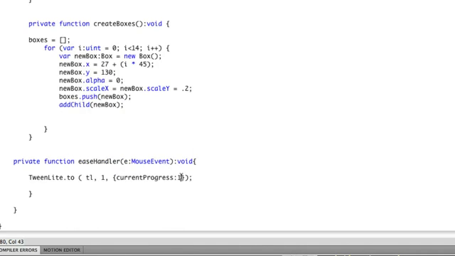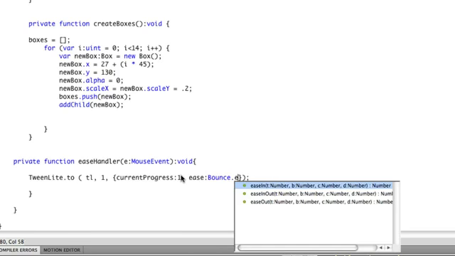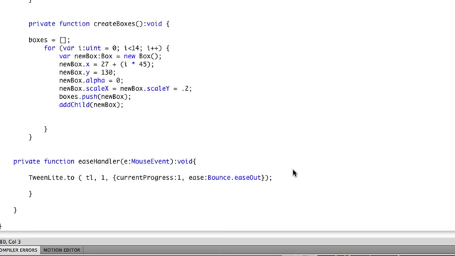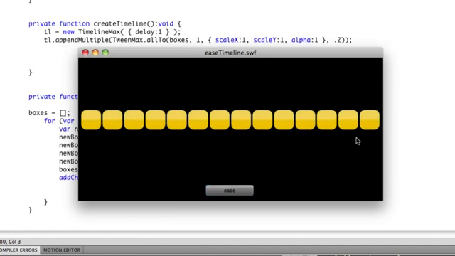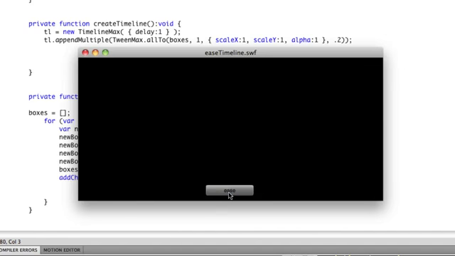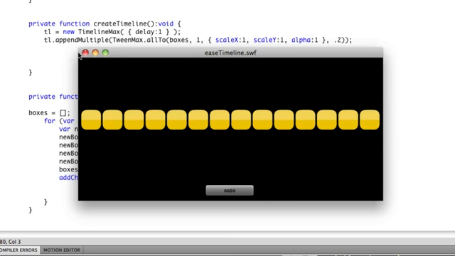And I can also put a special ease on this as well. I'll say bounce.easeOut. And it just gives you ways of animating that would be virtually impossible to program any other way. So every time it plays, I can hit the ease button anytime I want for that nice smooth tween.